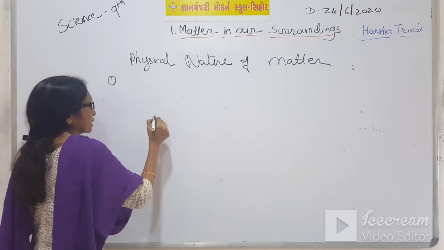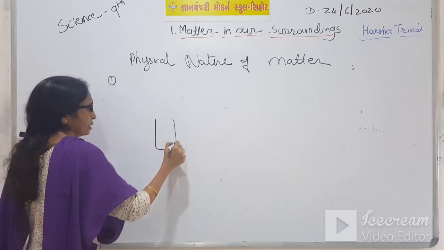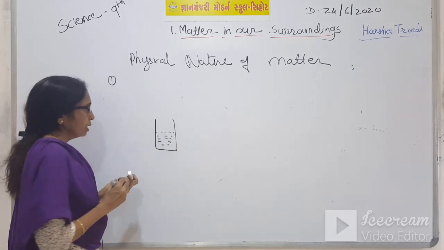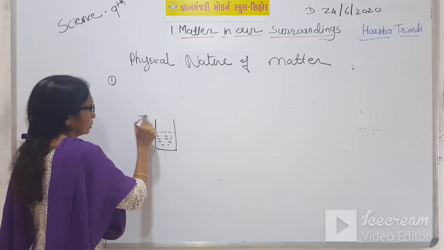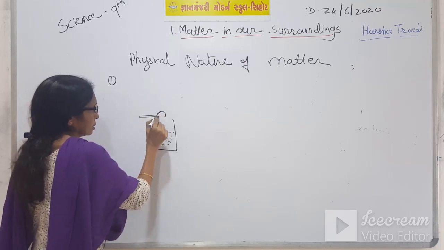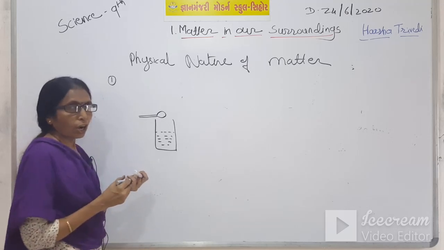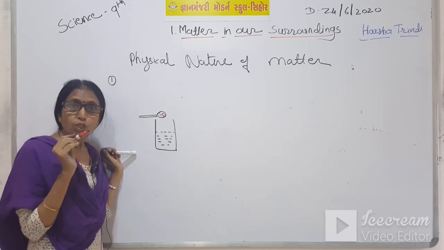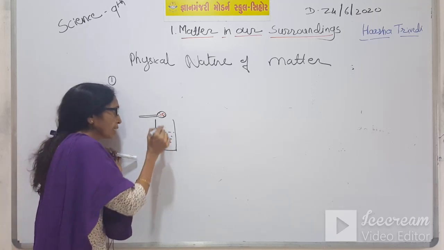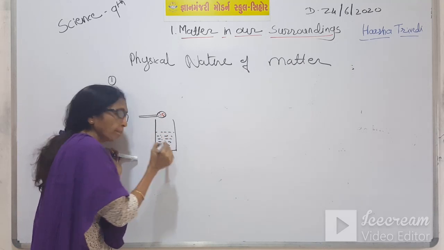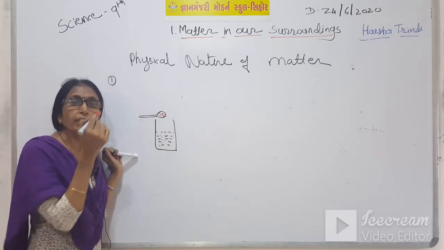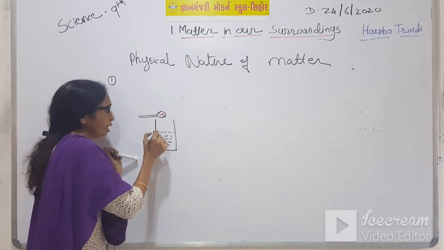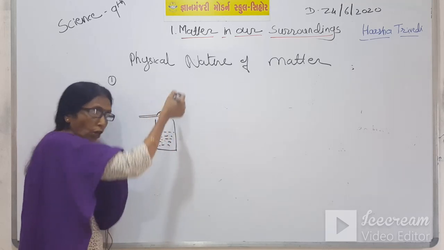Suppose there is a glass and suppose water is in it, and 1 tablespoon of salt is added in it. Where does this salt go? It will take place between the particles of water, and when we see it, the level will not increase.